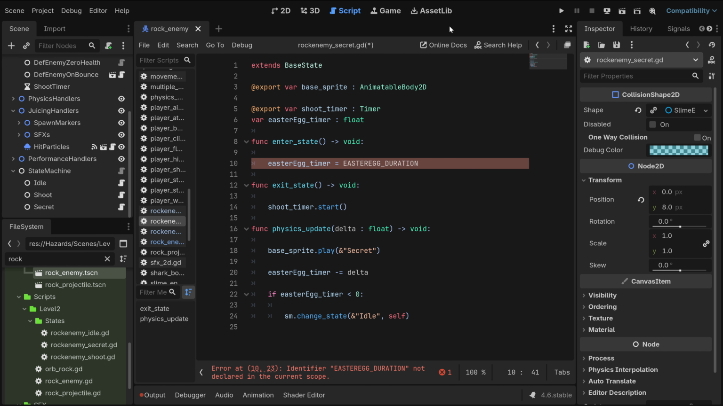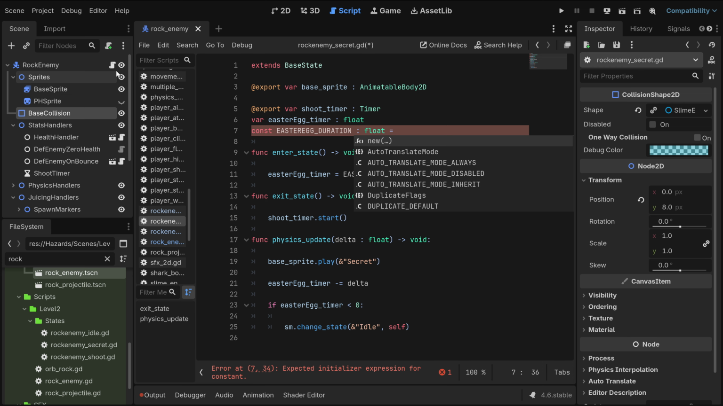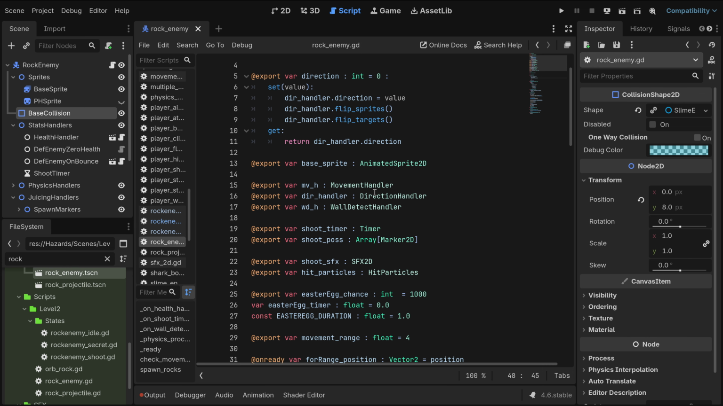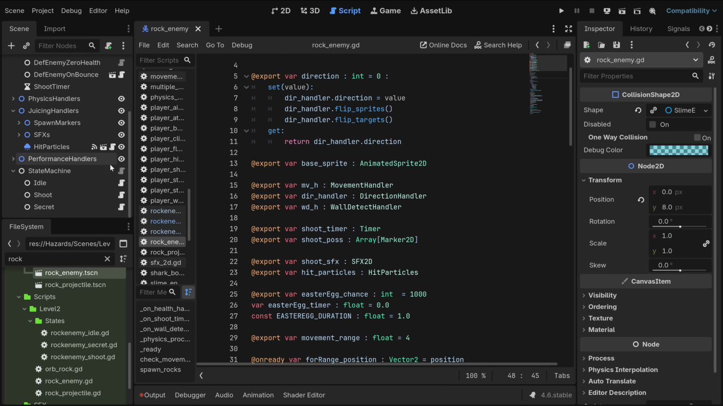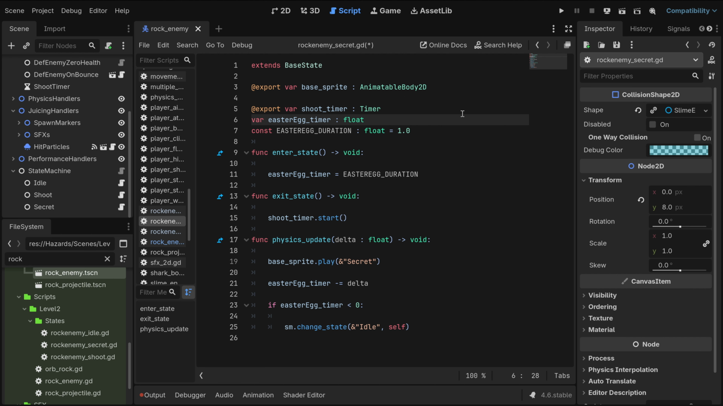Enter state. Okay, now we need this constant. Const flow legal, I don't know. How long is it? 1 second. Oh my god, it's so rare you can't even see it now. Okay, let me extend this to like 4 seconds just so maybe it can happen again, I guess.